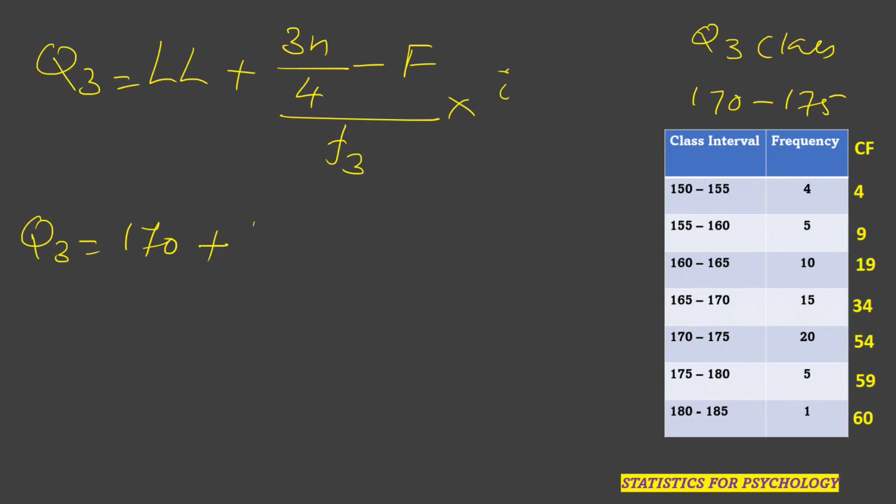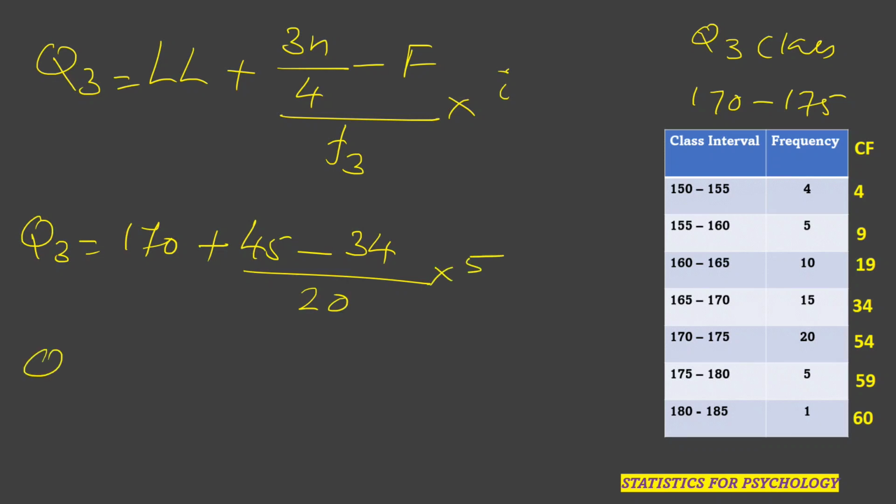So we have 45 minus F, the cumulative frequency of the class before the Q3 class, that is 34. You can pause the video and see the class. Divided by f3, the frequency, not cumulative frequency, of the Q3 class, which is 20, into class interval 5.